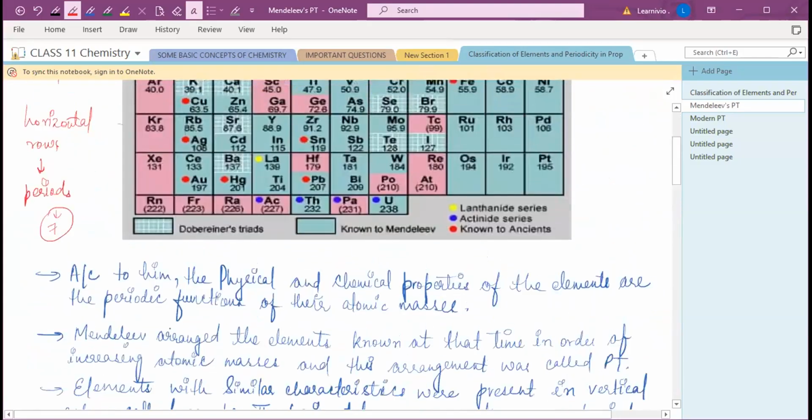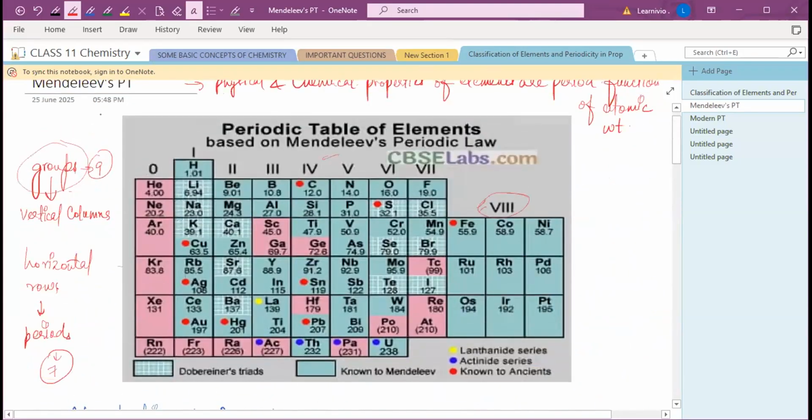Okay. See, Mendeleev gave the group names as Roman numerals: 1, 2, 3, and so on. But the periods he wrote as numbers: 1, 2, 3, 4, 5, 6, and 7. Seven periods are there. So periods he wrote like normal digits, and groups he denoted by Roman numerals.